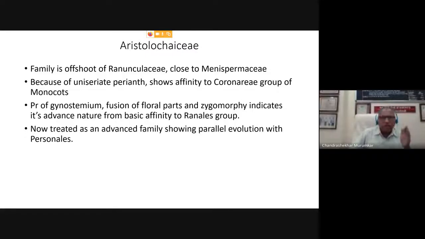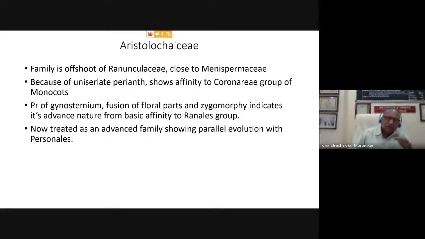several characters which are close to those of monocots. And because of that, the Aristolochiaceae family has been included in our syllabus, because on one hand, this family is showing close affinity towards the dicots, right from the Ranales group, where the perianth is present, the free stamens and corolla indicate its primitiveness.